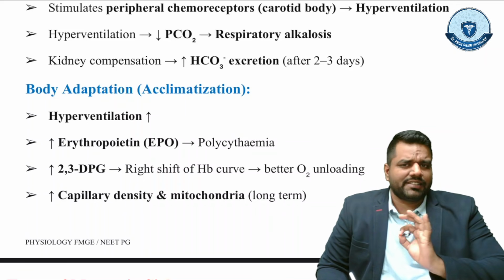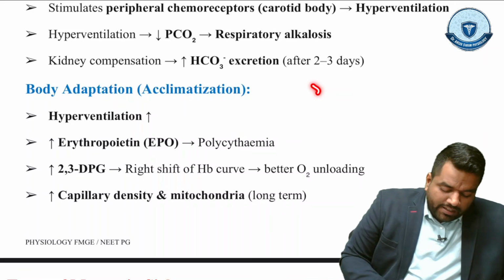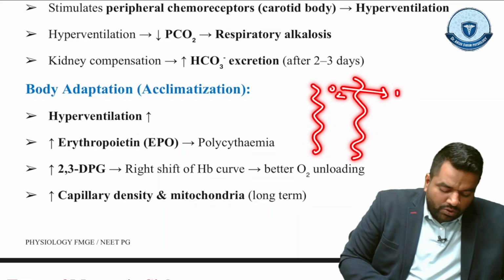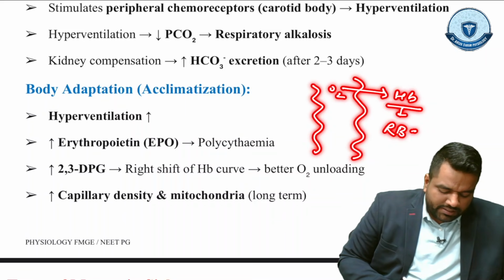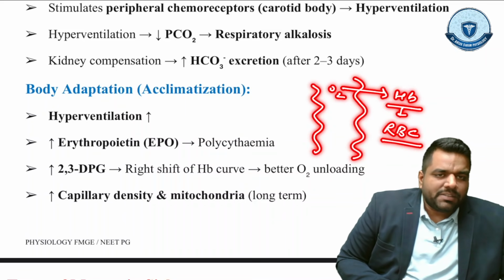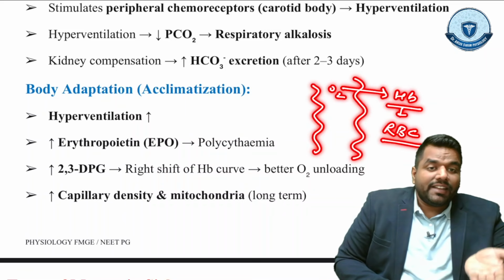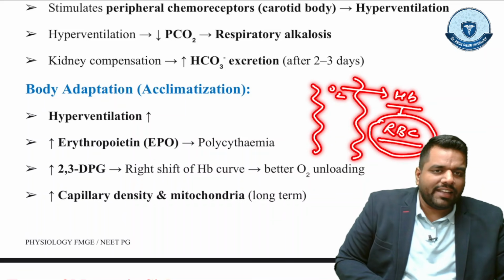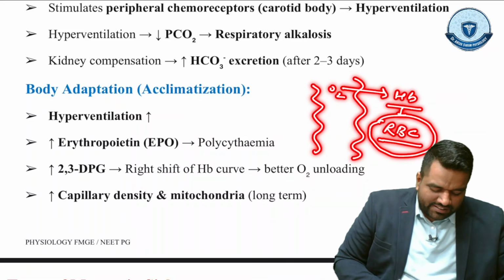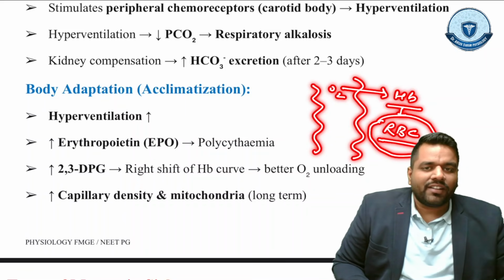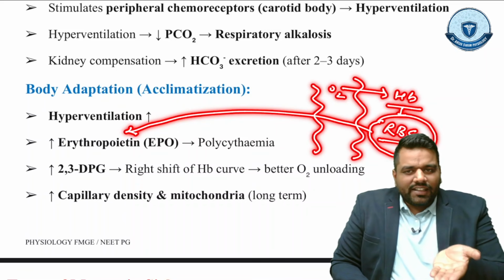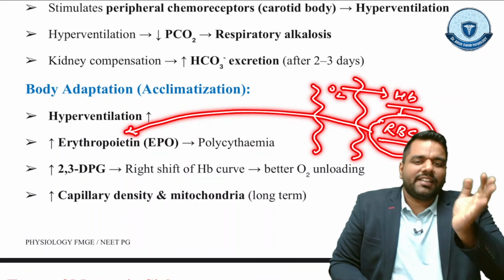The another thing is that जो आपके ब्लड में ऑक्सीजन को कैरी करके ले जाने वाला कौन होता है बेटा? हीमोग्लोबिन. And this hemoglobin is actually present in the RBC. So guys, please pay attention. Body tries to increase the number of RBC, और RBC को बढ़ाने के लिए we require a hormone, and this hormone we call erythropoietin. So the body increases the erythropoietin, and once the erythropoietin is increased, polycythemia occurs.